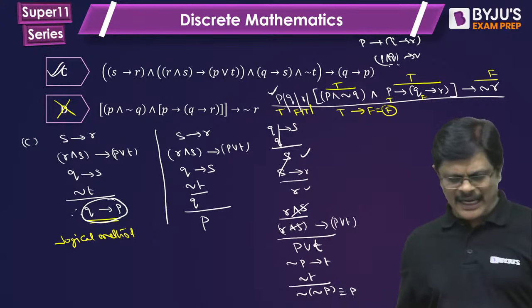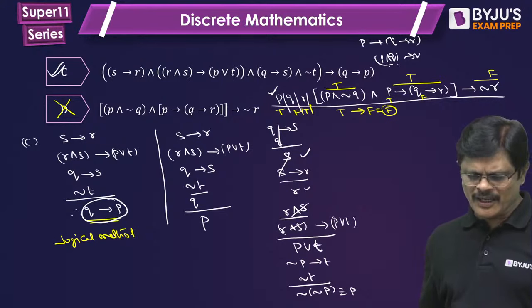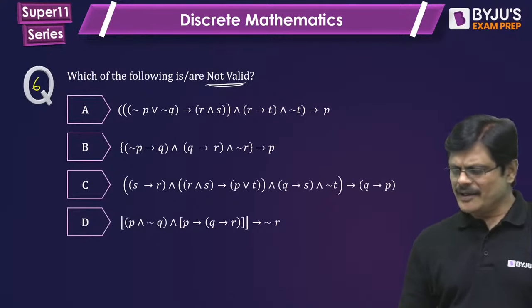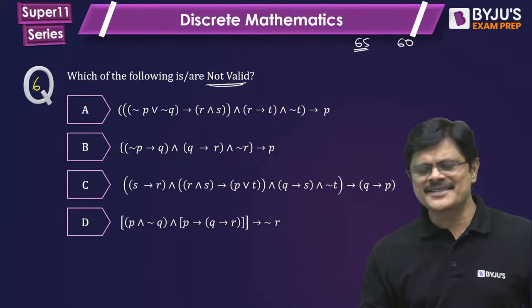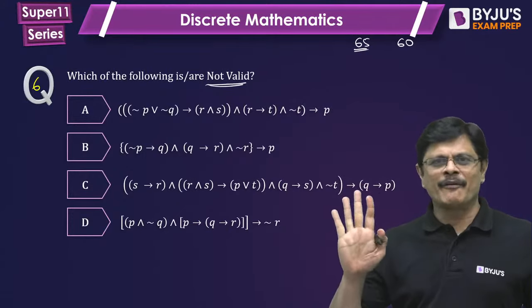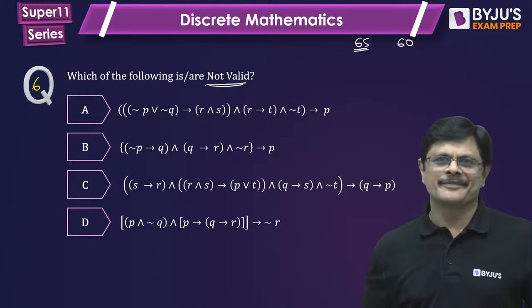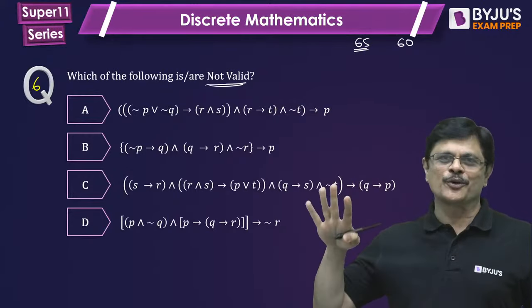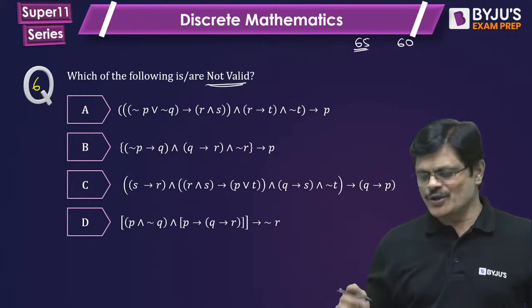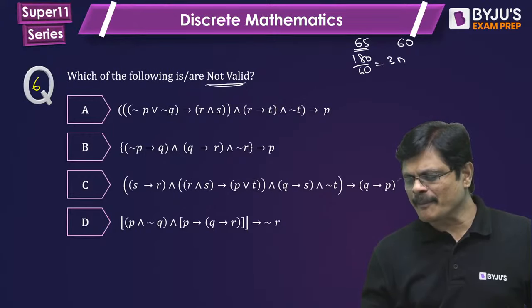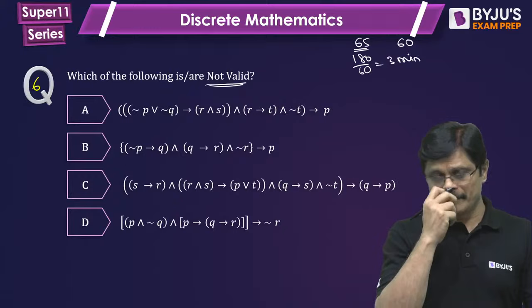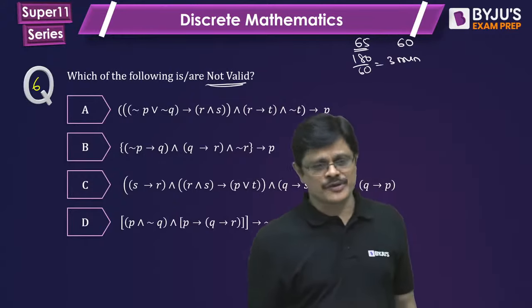Because I always tell this simple rule, my dear friends. In GATE, we are having 65 questions. Even if you can answer 60 questions, your photo will be printed somewhere. The top ranker's photo will be printed in that. So 180 minutes, 60 questions, 3 minutes approximately for each question.